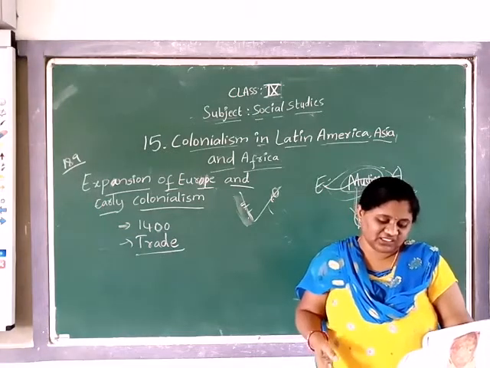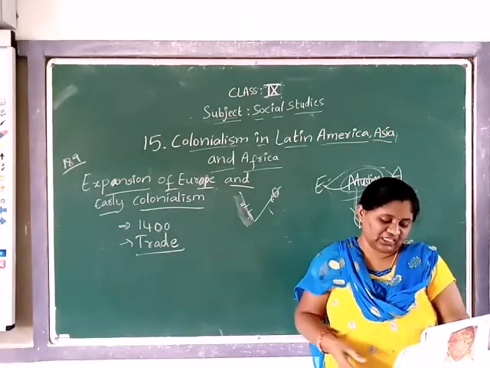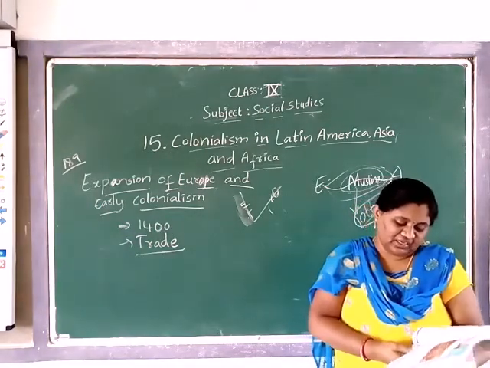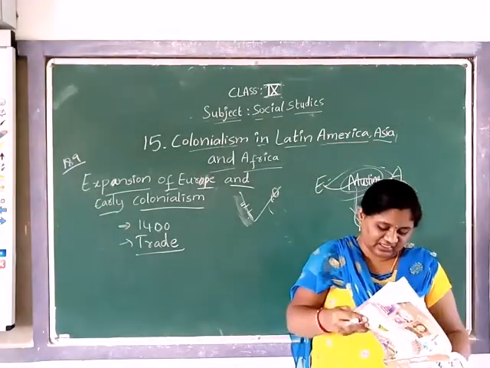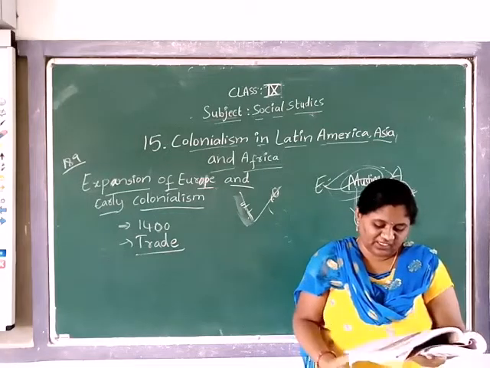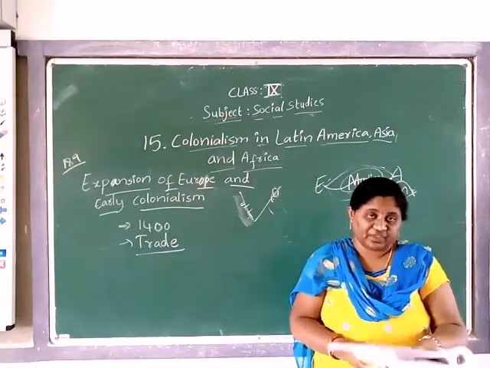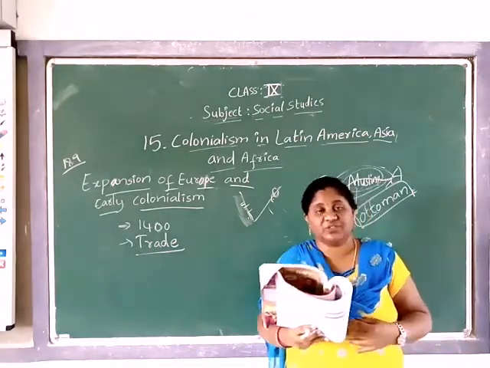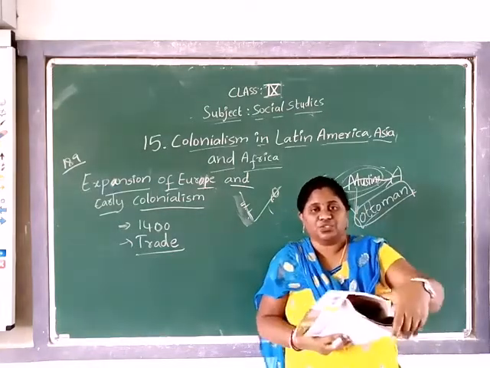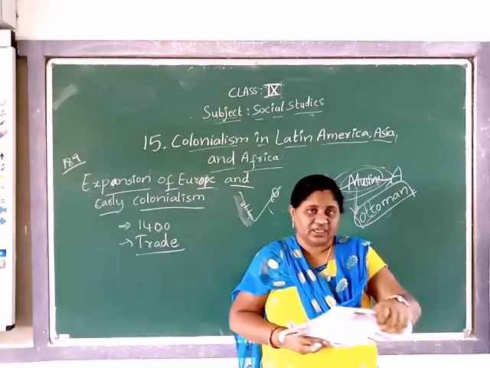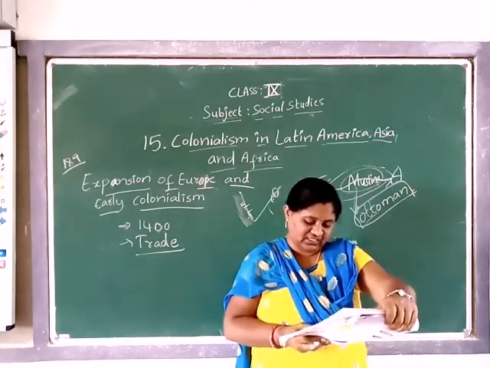The Italians had a good relationship with Arab traders who brought Asian goods to Alexandria in Egypt and sold them to the Italians. Italians had a good relationship with these Arab Muslim countries, and they were selling the goods to the Italian countries.